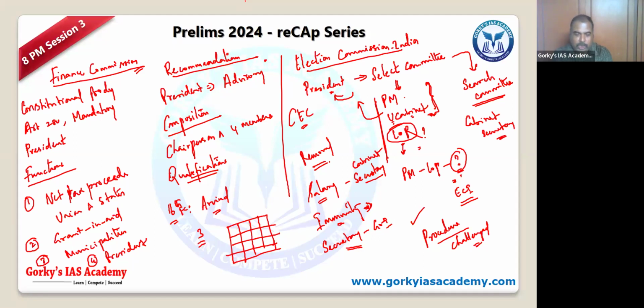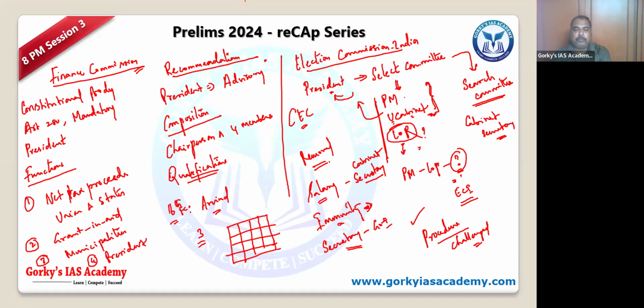See, the Delimitation Commission is considered to be the most powerful body among these statutory or constitutional bodies. Why? Because their report or recommendation is binding, it cannot be challenged in a court of law, and it cannot be amended also, even in the legislature. So that is the power of the Delimitation Commission. Almost the most powerful body in India.